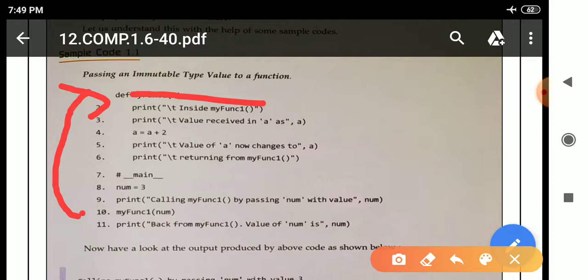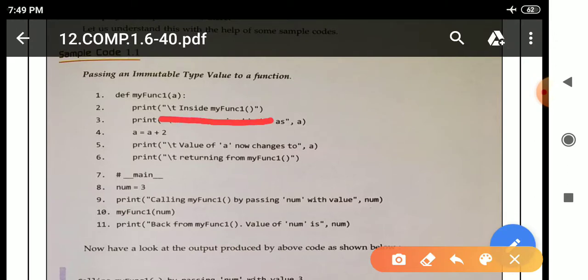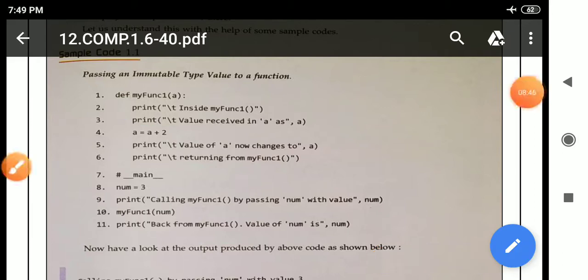So this particular message will be printed, means this print statement will execute and this particular message will print on the output screen. After that it will move from line 2 to line 3, means this particular print statement will execute. So see here, print, after that in parenthesis there is double quotation backslash t, means for leaving the space, after that value received in a, after that quotation is closed and comma is there.